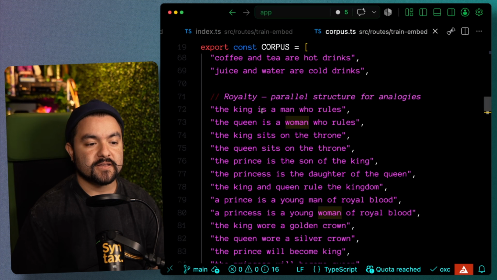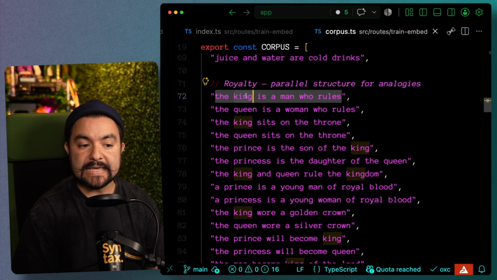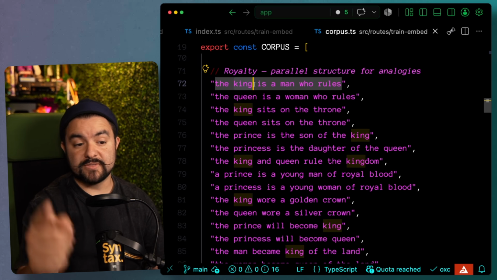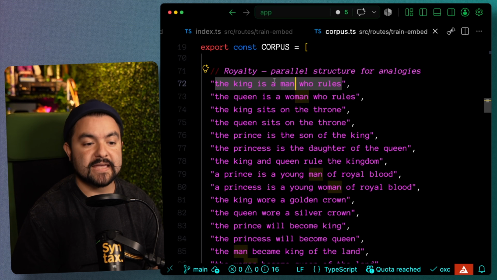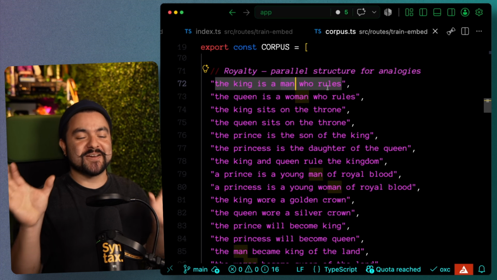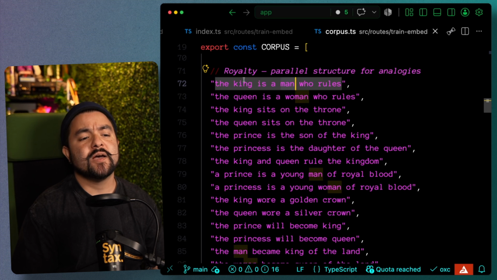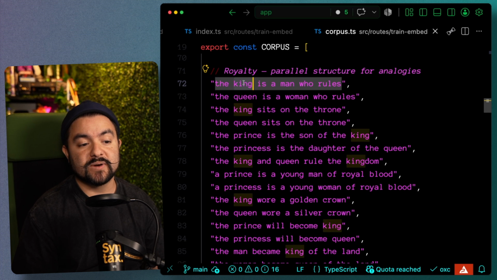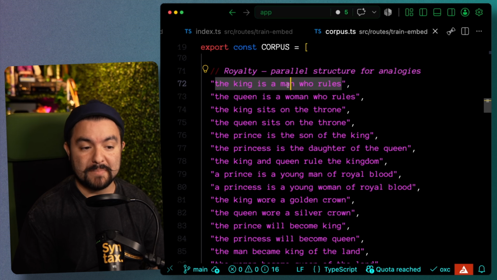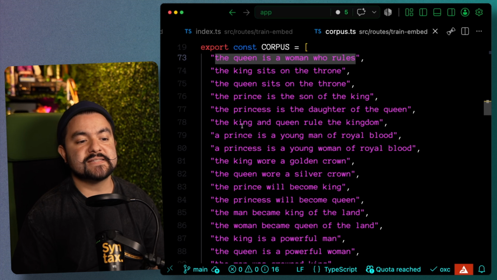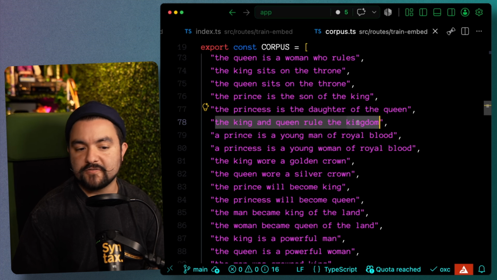Essentially every word gets paired with every other word that's within 5 or 6, whatever your window size is, of that given word. So for example, in the training data, take the word king, we're going to create pairs of king is, king a, king man, king who, king rules. And then we do that with every other word too. So we have man a, man is, man king, man who, man rules. So we create all of these pairs, and that's then going to allow the model to learn those groupings and see that, oh, fairly often in the training data, when I see king, it's very often paired with man. Or when I see queen, it's very often paired with woman. Or when I see king or queen, it's very often paired with kingdom.